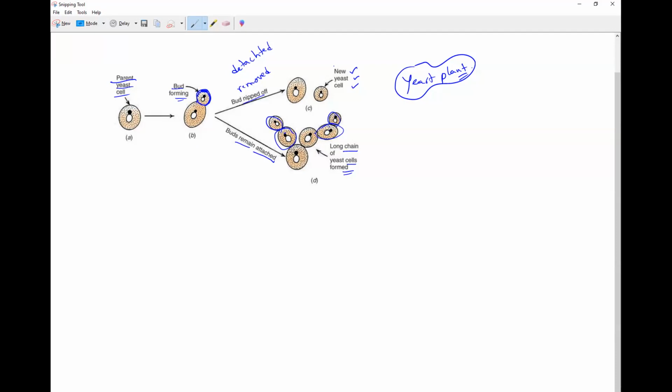After some time they will start detaching from each other and continue the process of budding again. Continuously the nucleus will split, continuously a new daughter cell will form. That daughter cell again turns into a new daughter cell by formation of buds. That is how the yeast will be produced.